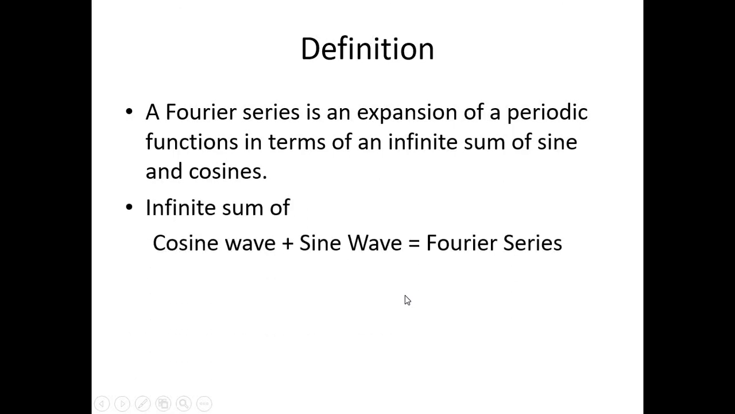So in a single sentence, if we have to define a Fourier series, then we can say that infinite sum of cosine wave plus sine wave equals Fourier series. That is, a Fourier series is an expansion of a periodic function in terms of an infinite sum of sine and cosine.